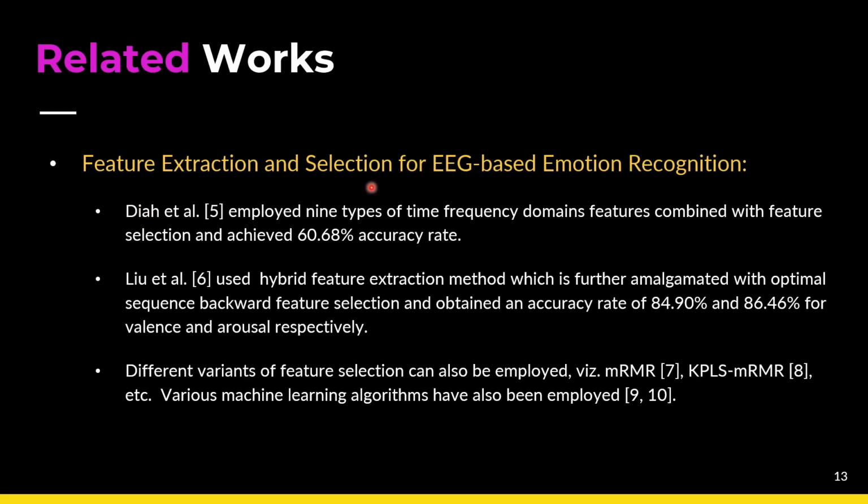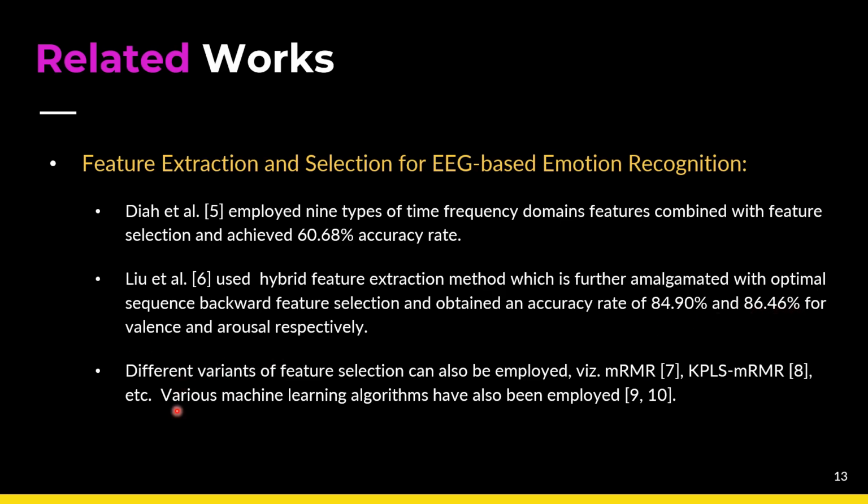Feature extraction and selection for EEG-based emotion recognition has been explored in the literature. So there, Atkinson et al. used 9 types of time and frequency domain features combined with feature selection methodology, and they obtained an accuracy of 60.68%. And Liu et al. used a hybrid feature extraction methodology, and after that they used a sequential backward feature selection method, with which they got accuracy of around 84.90% and 86.46% for valence and arousal respectively.